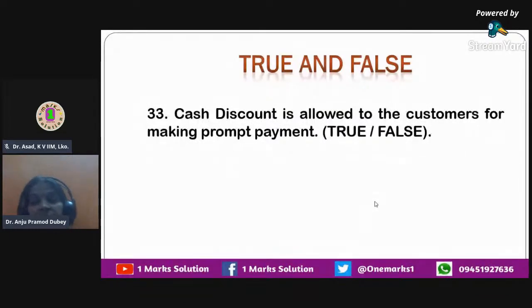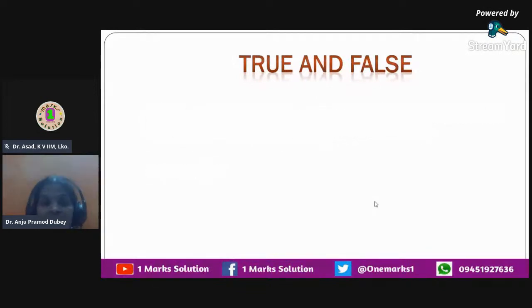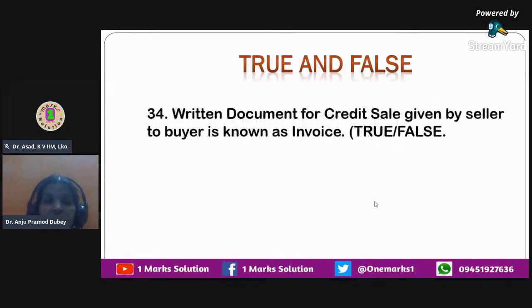The customers can be motivated for making prompt payment. They can make on time payment to get the discount. So the correct answer that you have is true. Cash discount is deliberately allowed to the customers to make prompt payment so that they can make the payment on time.